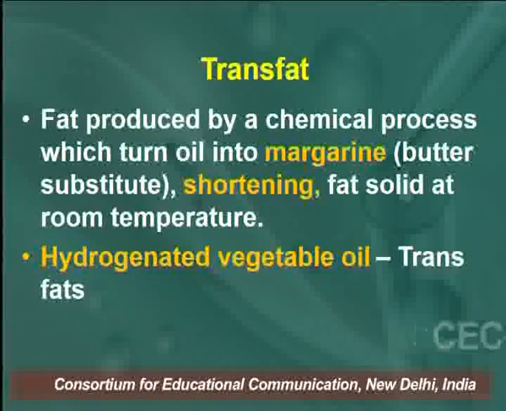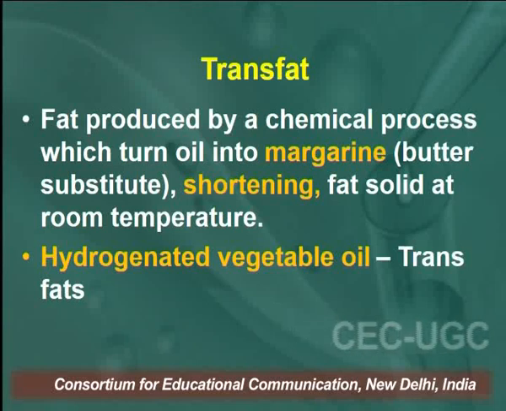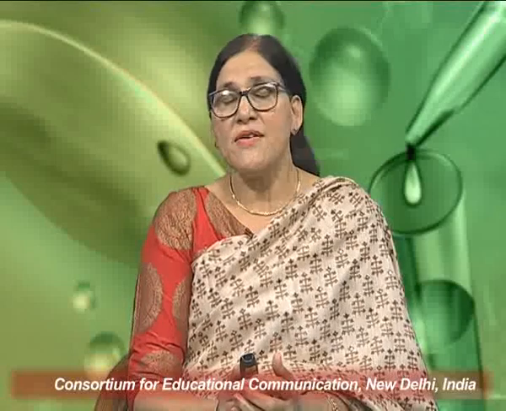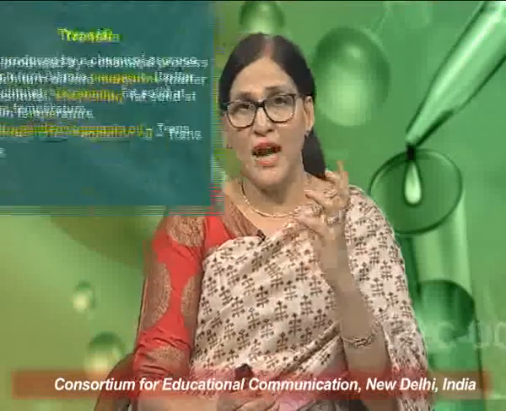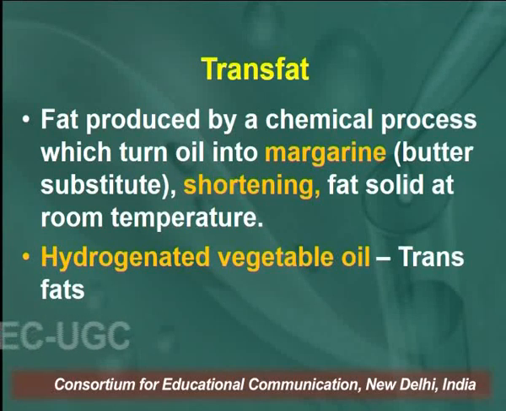Now, the question arising is, trans fat. What is trans fat? Learners, it is fat produced by a chemical process. Before that, in the previous slides, we had discussed the natural fats. Now, these are trans fats. What are trans fats? The fats which we eat in different types of foods, burgers, pizzas, all these contain trans fats.